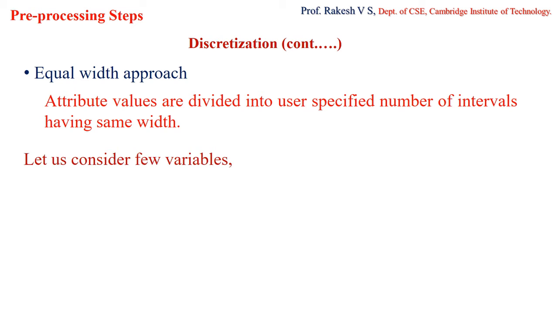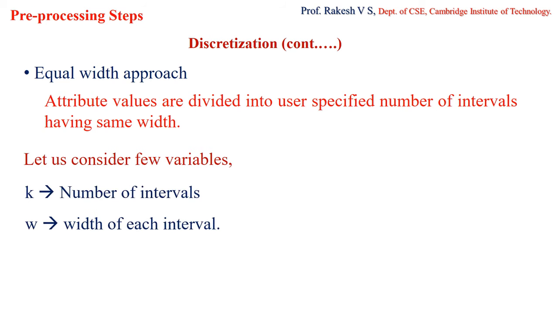Before we move on, let us understand a few terminologies or variables. The first one is k. Here k represents the number of intervals, and these are specified by the user himself, and w is the width of each interval, where the width size must be the same. To find the width, we are going to make use of a formula: w is equal to (max value minus min value) divided by k.